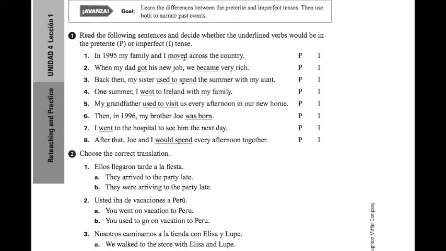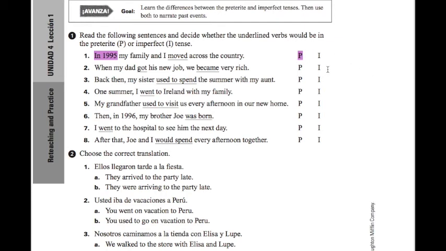I know that this is going to be a very specific tense because it's in 1995, so I can put a timestamp on it. If I know when the action took place, am I going to use the preterite or the imperfect? I'm pausing for you to answer for me. I'm going to use the preterite. So all you're doing is you can circle, or basically you're going to go in and write either P or I.